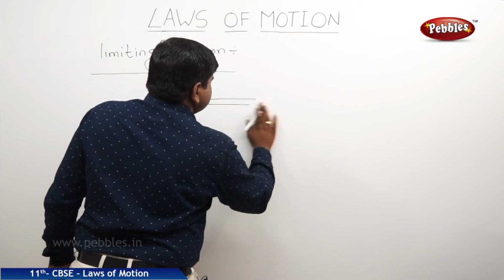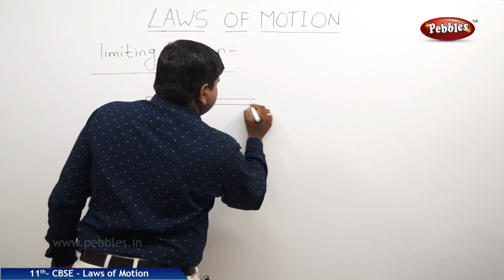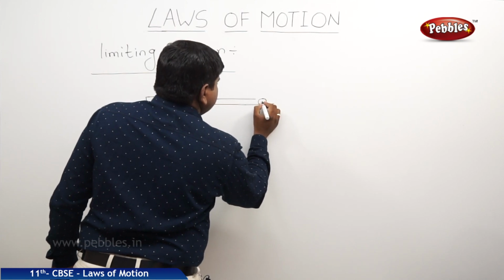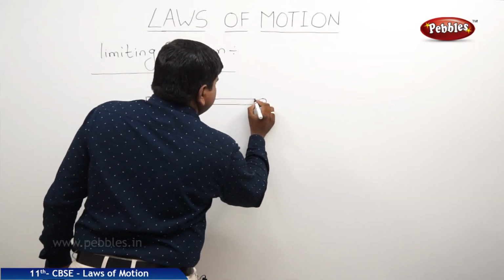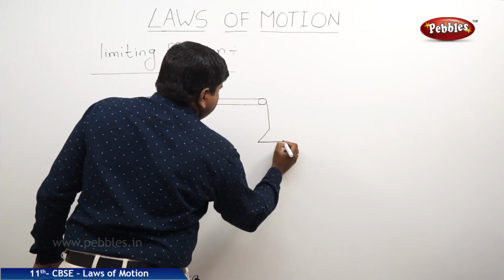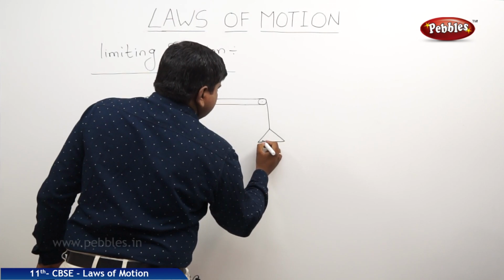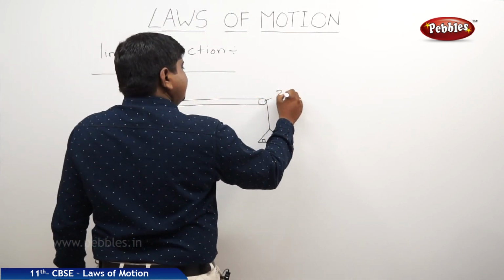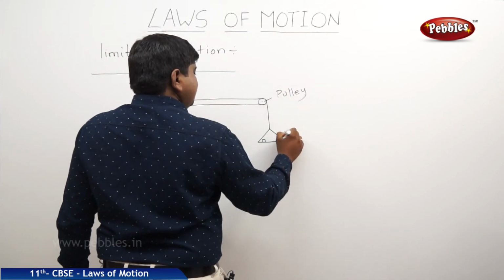Or we can say this is the wheel, a pulley, a pan, a body of mass m, it's a pulley, it's a pan.